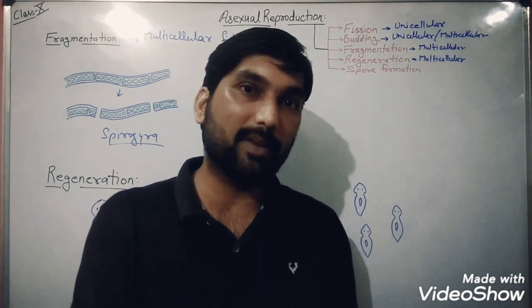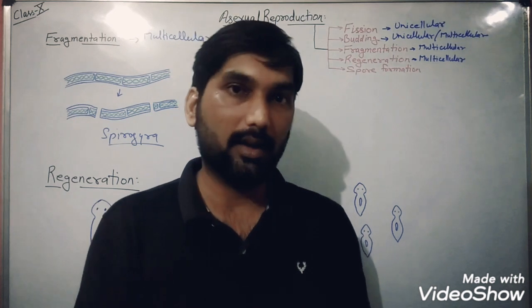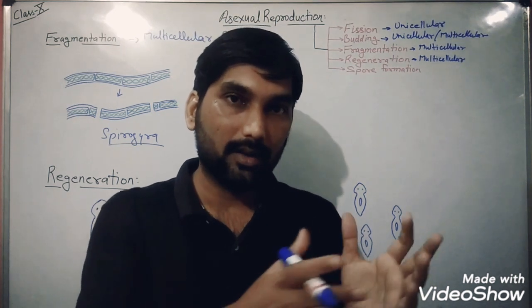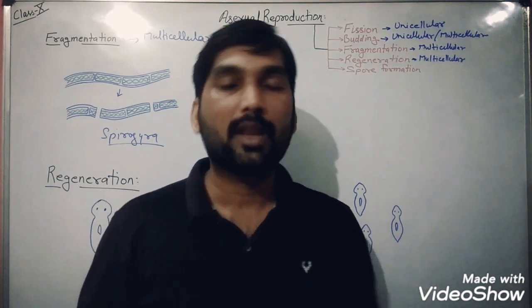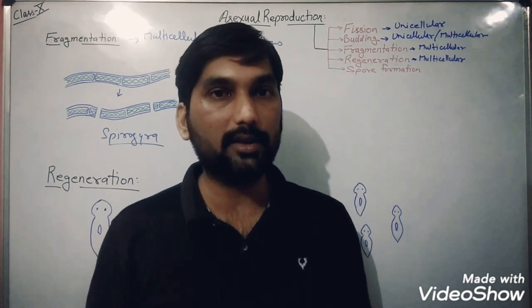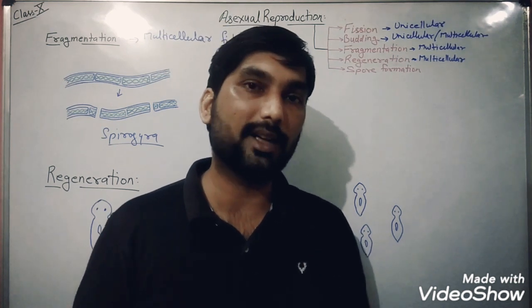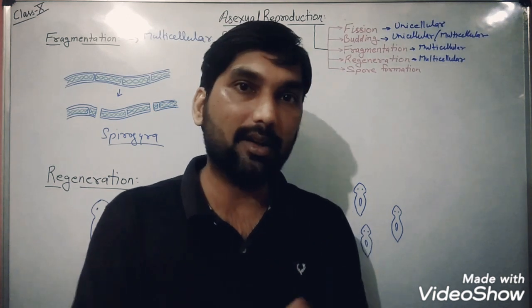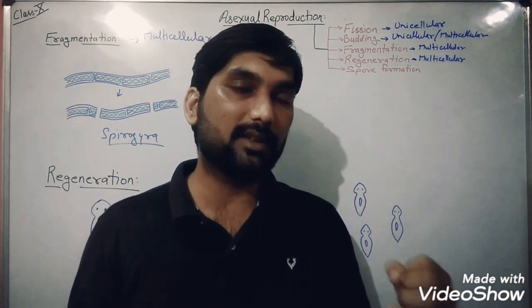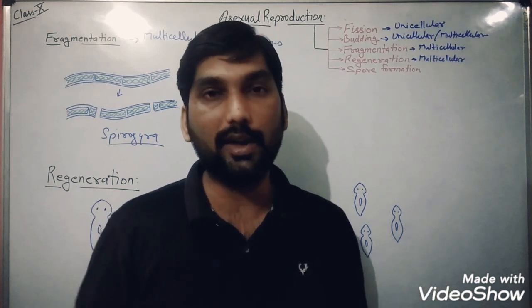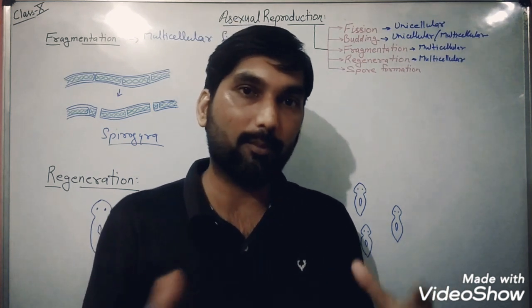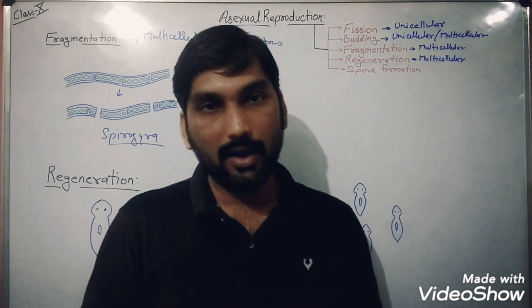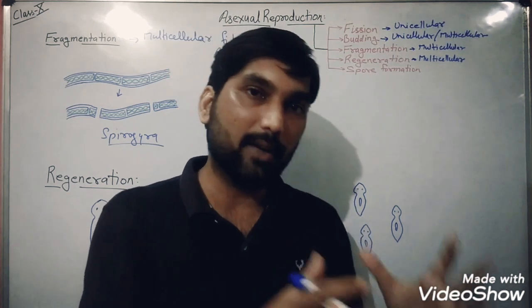If it is damaged, it regrows and repairs the damage. And when we talk about lizards, you have perhaps seen that they have the ability to regrow their tail. So there also we can see the regeneration ability. Actually, regeneration is an ability of multicellular organisms to grow their lost body parts.